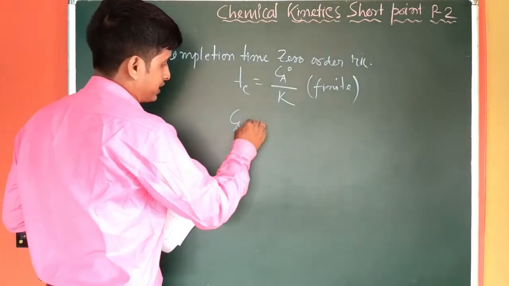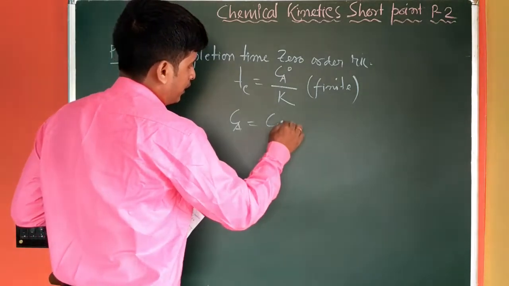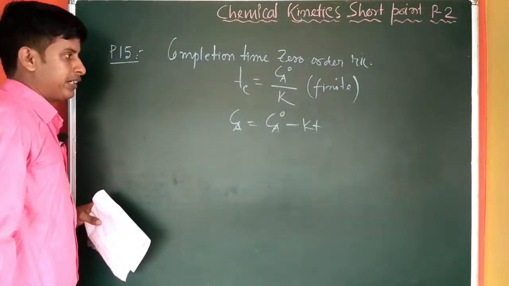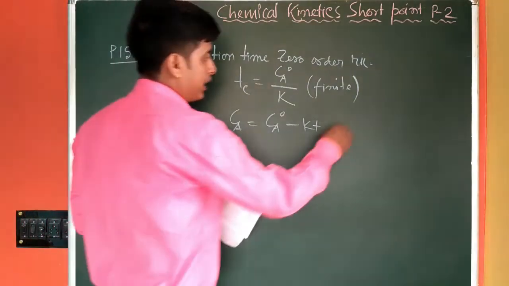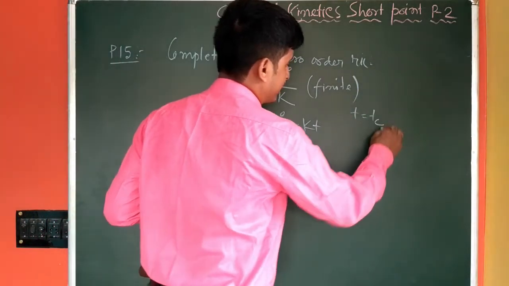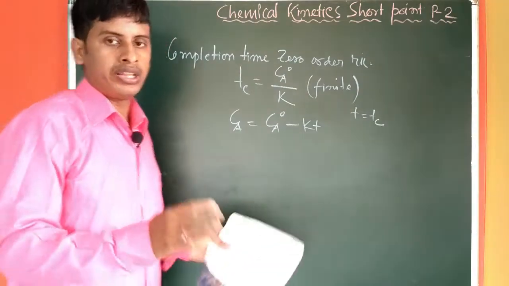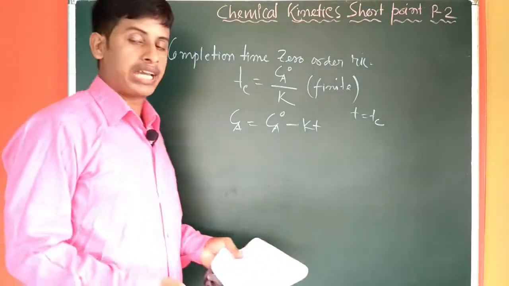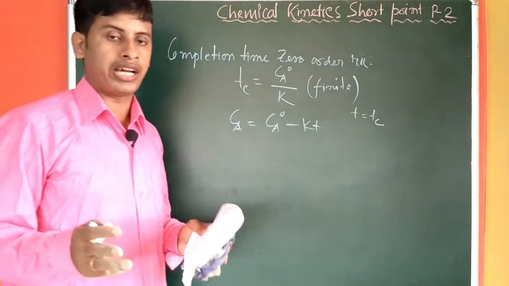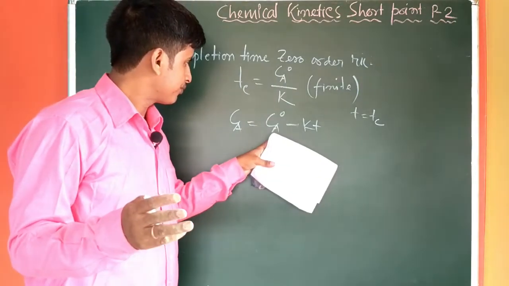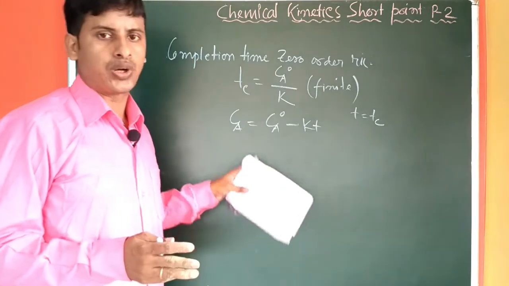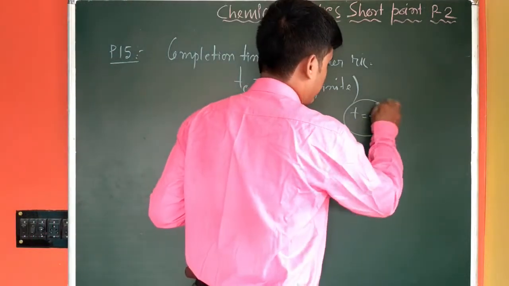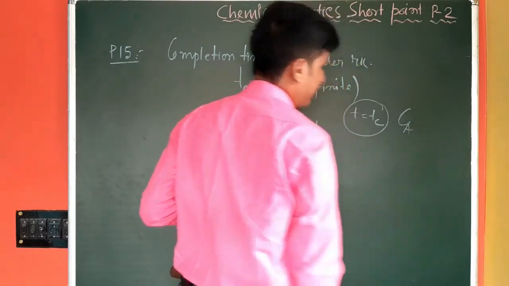We have Ca equal to Ca0 minus Kt. That was the expression, correct? So when t equal to tc, that means completion time, when all the reactant is converted into product, under this condition, what will be the value of Ca?